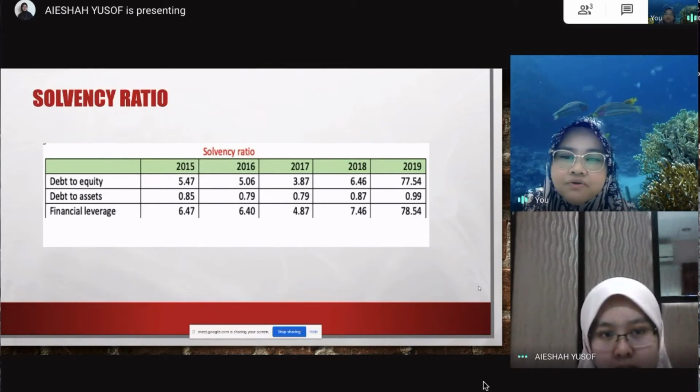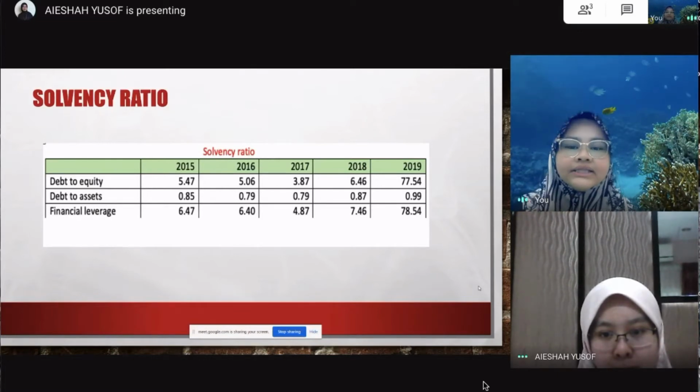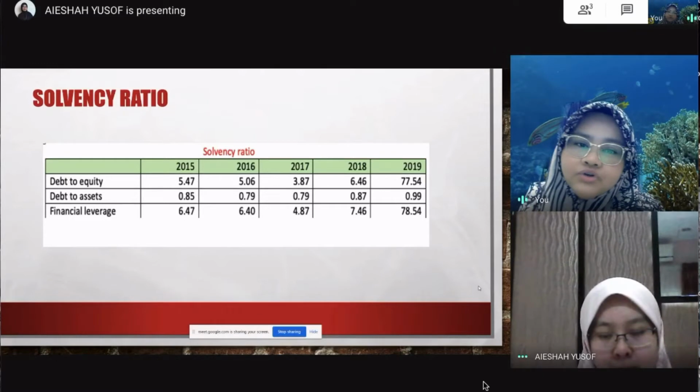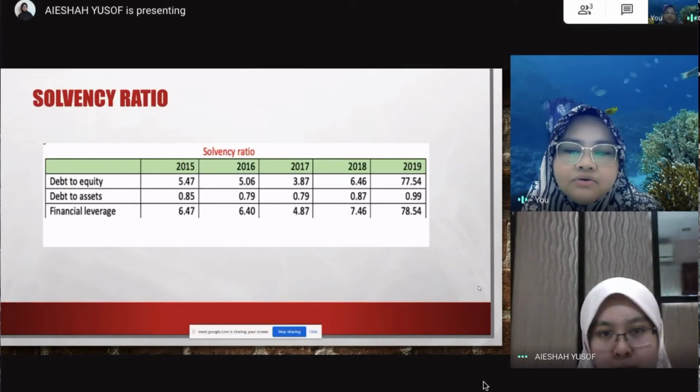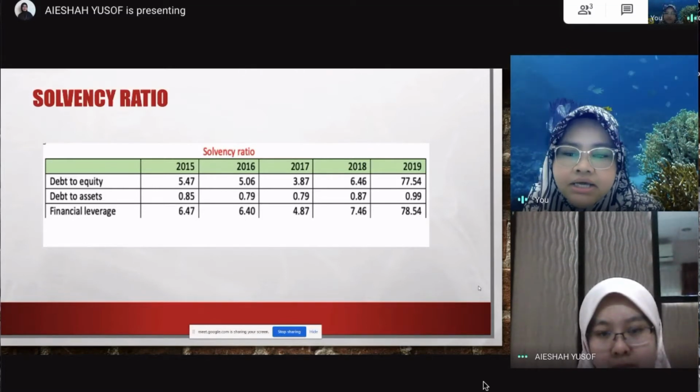And also for debt to asset, Air Asia X shows an increase in ratio value as it peaked quite high in 2019, at about 0.99. This indicates that the group might not be able to withstand losses without harming creditor interest or could obtain additional financing if desired. And also the financial leverage. Air Asia X Berhad has a higher operating leverage ratio in 2019.